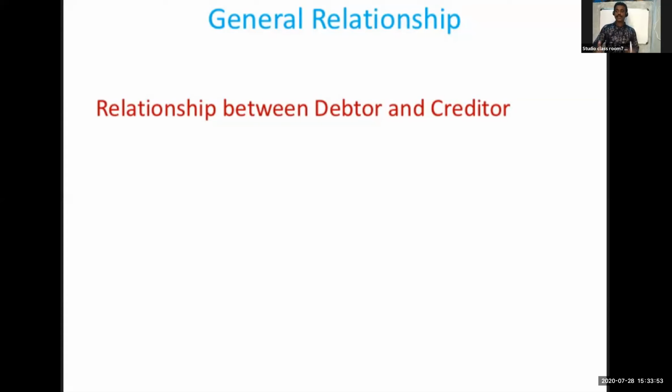So it is concluded that the primary relationship between the banker and the customer is that of a debtor and creditor, and their position is decided on the basis of the statement of the account, whether it is a loan or a deposit. If it is a deposit, the banker becomes the debtor and the customer the creditor. If it is an overdraft or a loan account, the customer becomes the debtor and the banker the creditor. That is the general relationship.